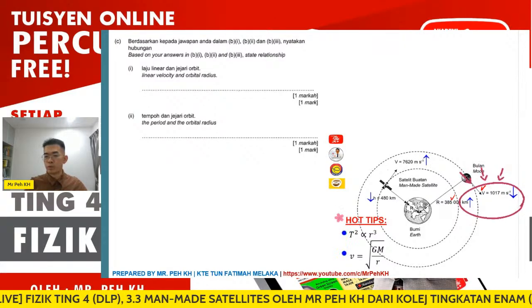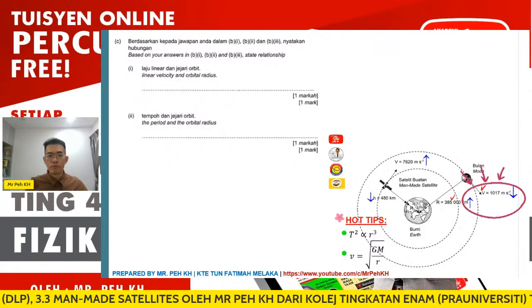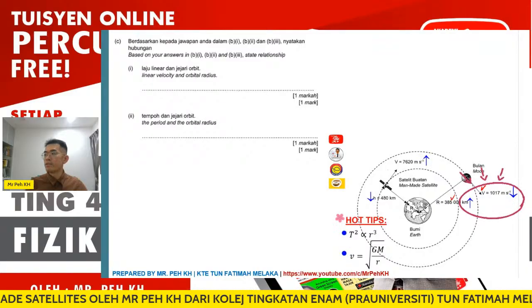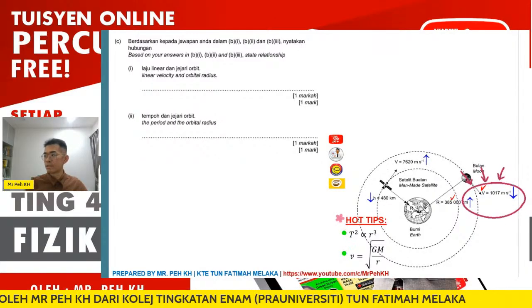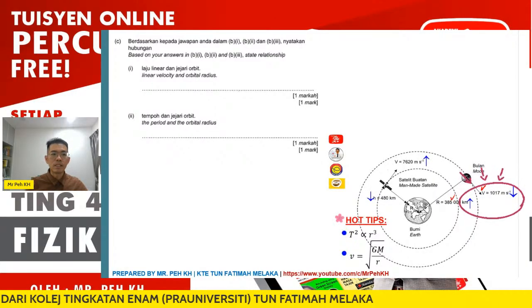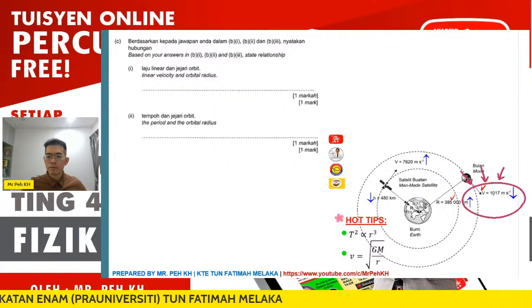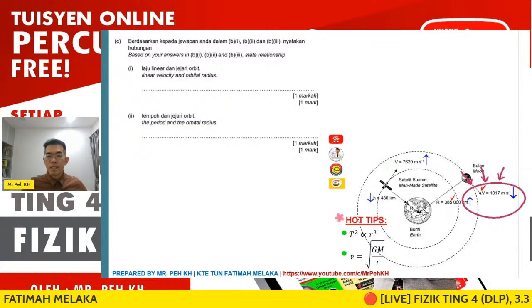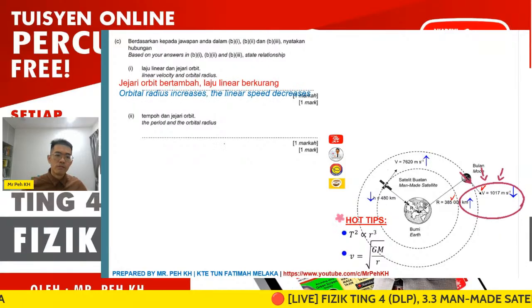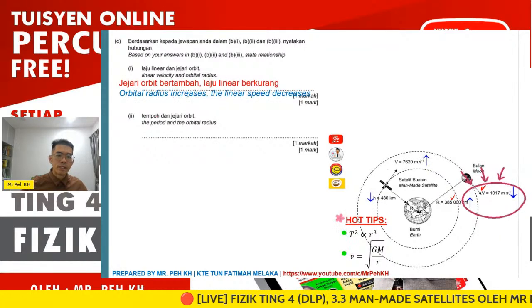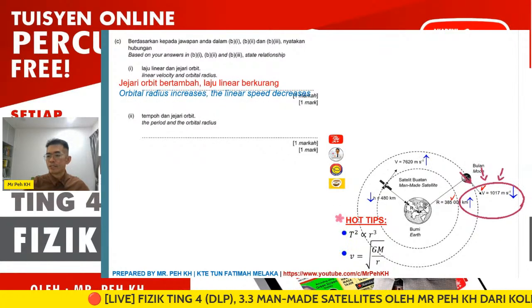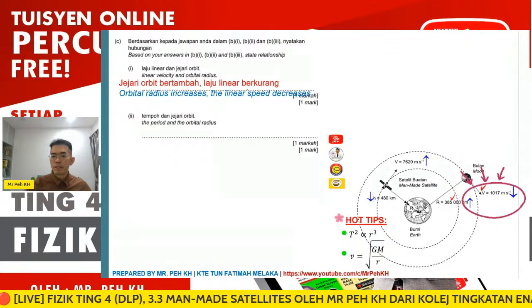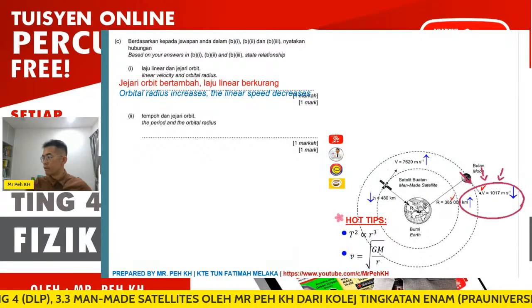But here we prefer to use increase, decrease, or decrease, increase. So that means the linear speed decreases as the orbital radius increases. You can give the answer like this: orbital radius increases, the linear speed decreases. This is better than using inversely proportional.